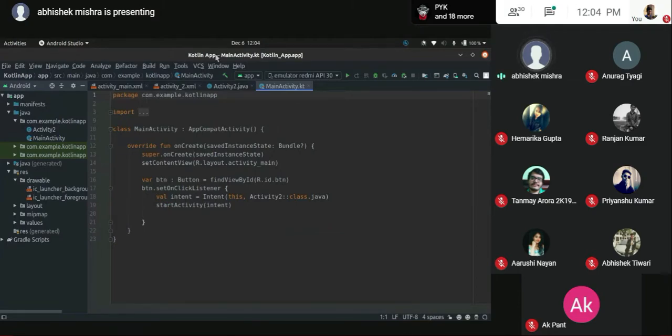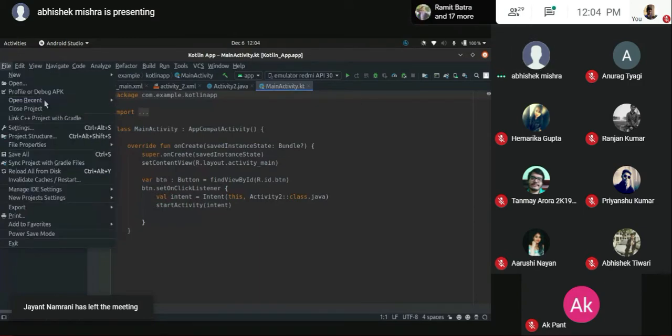So heading over to the Kotlin section. Before going into the code, I'll tell you what the basics are. This is the top bar. It tells you the name and which activity or which page you are inside. And you can change the appearance. These are self-explanatory toolbars. You have all those settings from here itself that you did on the outside by the configure button. And these are all self-explanatory. I think it won't be a problem.